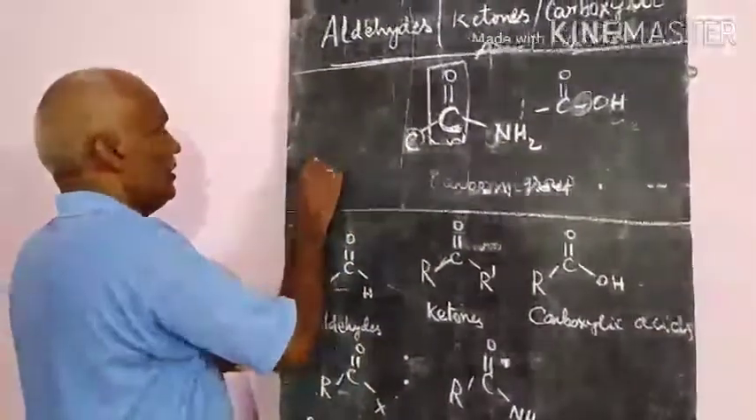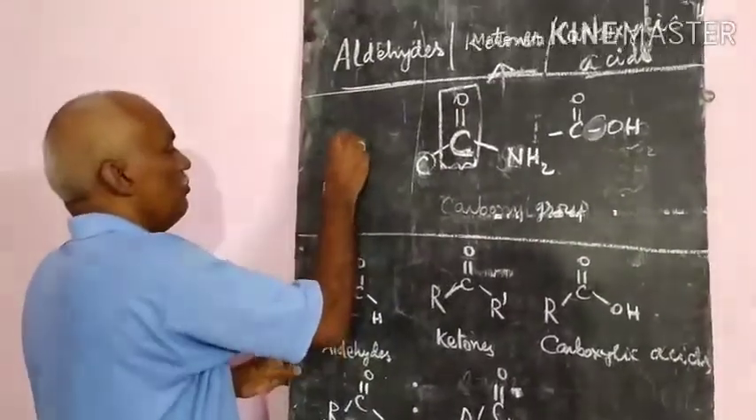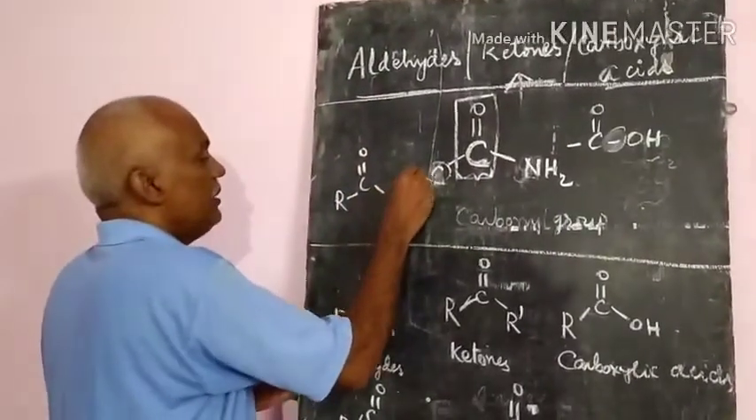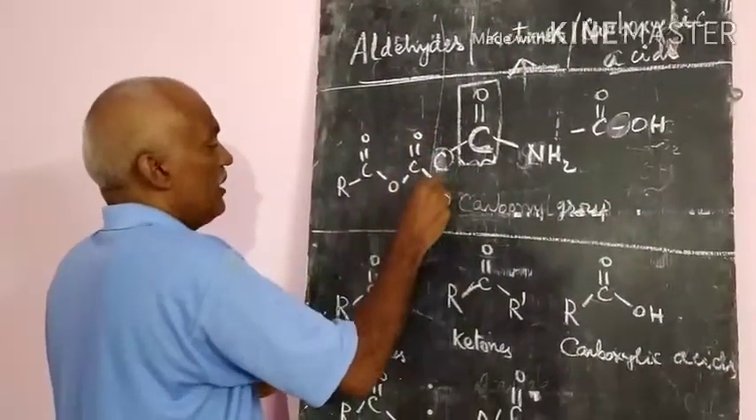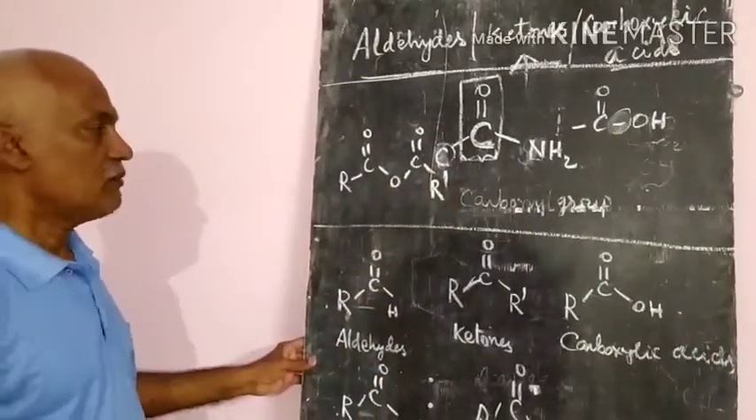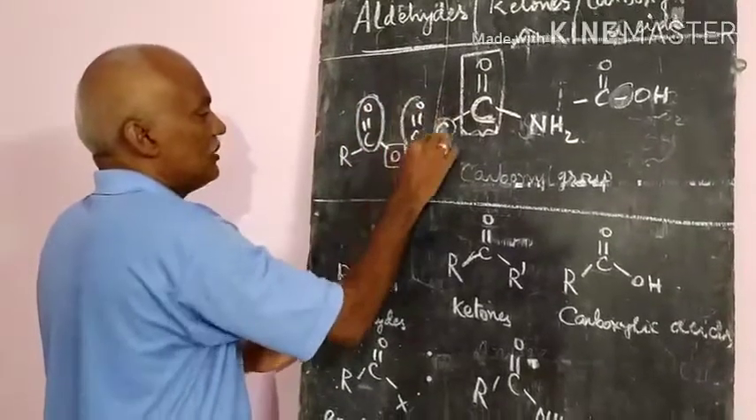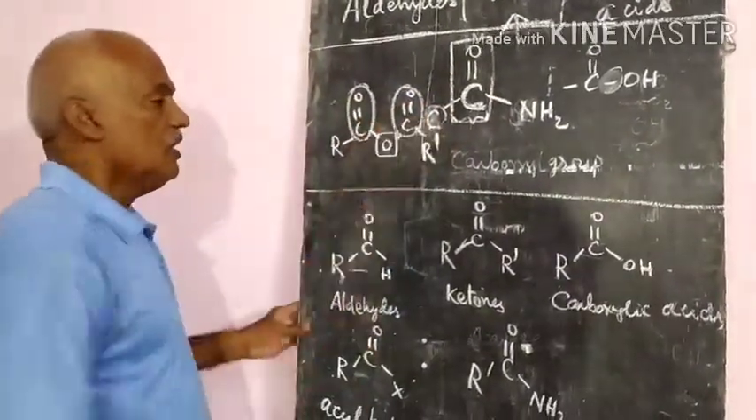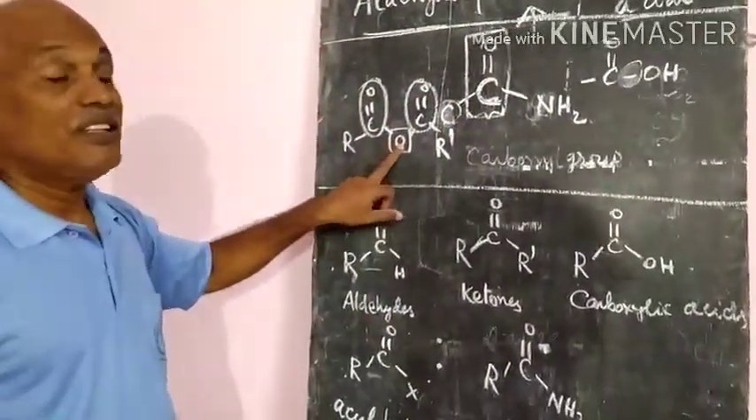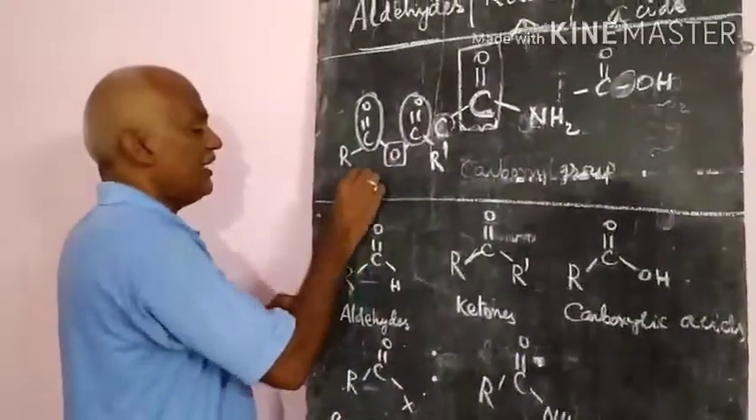Another one is also there. R C double bond O, again C double bond O R dash. If it is there, that means the oxygen bond is only this one. But these are the two carboxylic groups, that is dicarboxylic groups. If they are joined with the O, they are called the anhydrides.